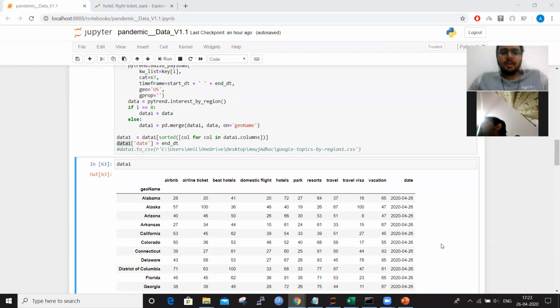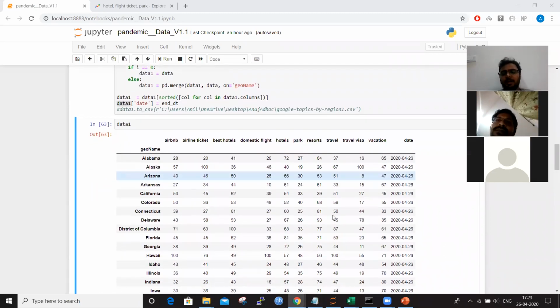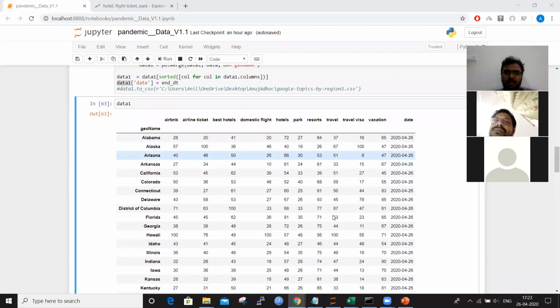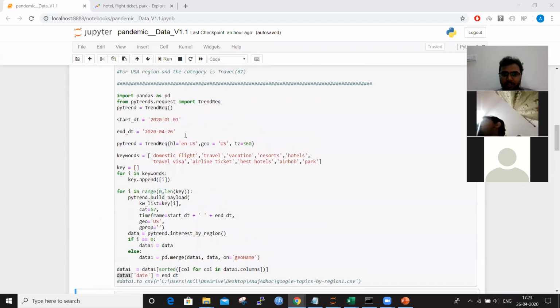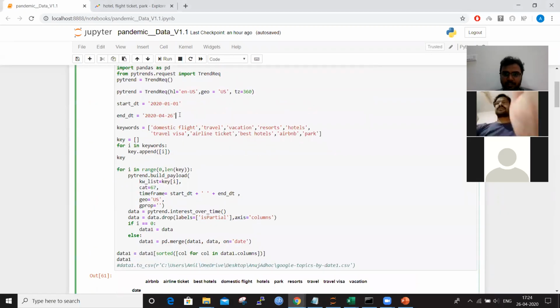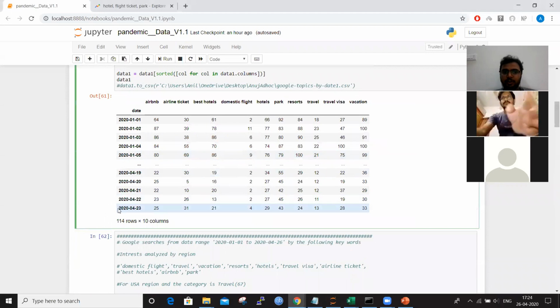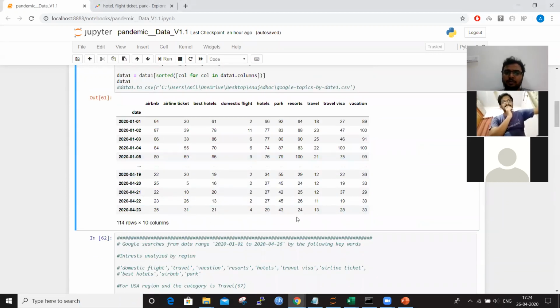So basically, we have this data. If you see now, this data would be updated on a regular basis. Like, we need to run now, which is the 26th. One thing you can see here is that we ran for the 26th, but we got the data only till the 24th, 23rd. So they are updating it on a 3 days lag basis. If you run on the 27th tomorrow, maybe you will get the 24th data here, then the 25th, 26th, like that. So keeping a 3 days lag, we can run this.